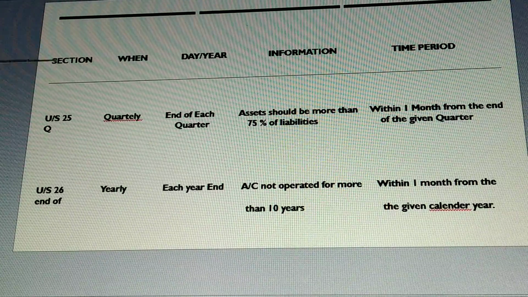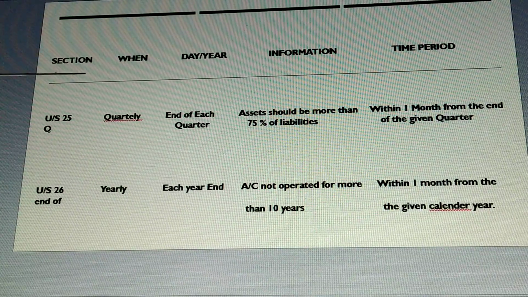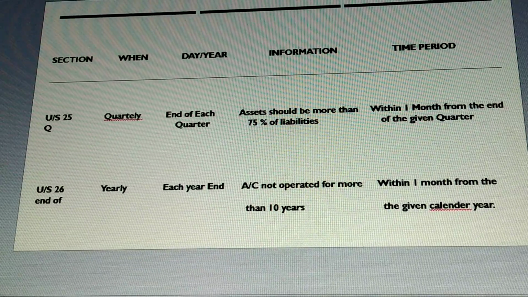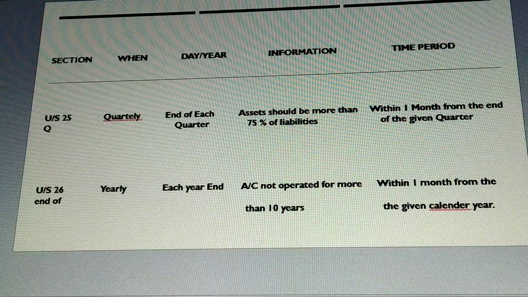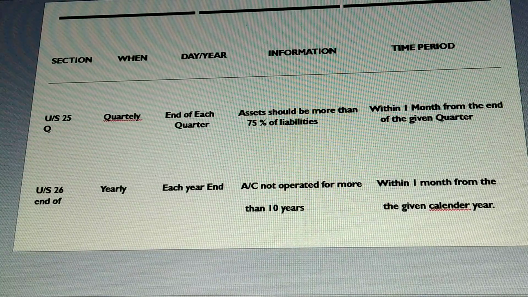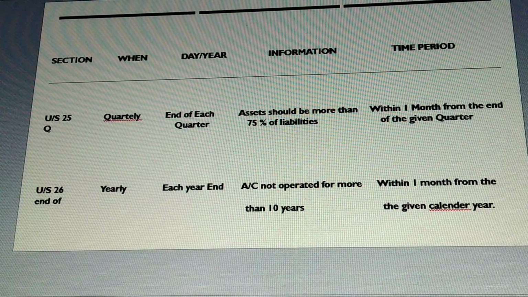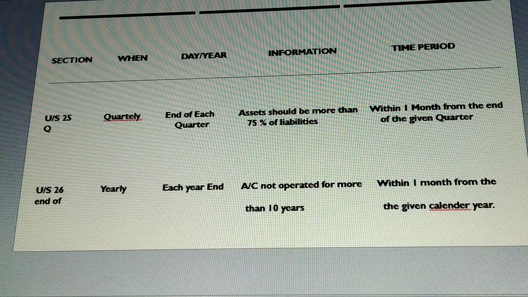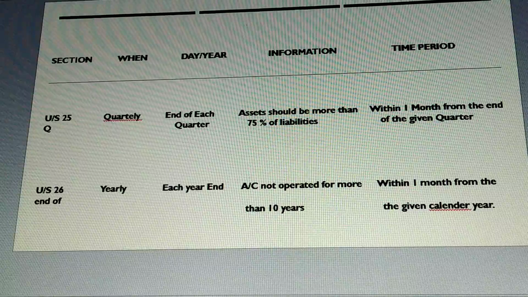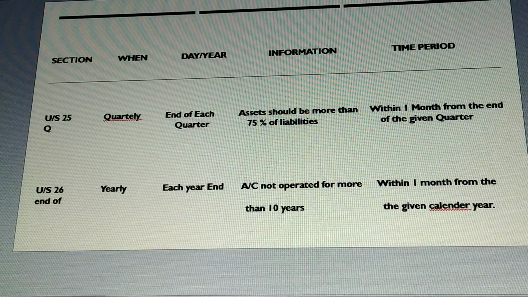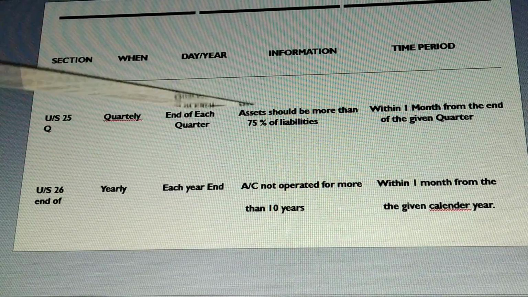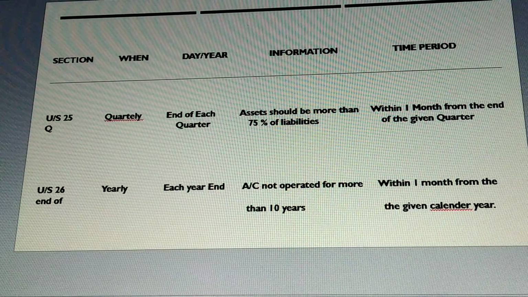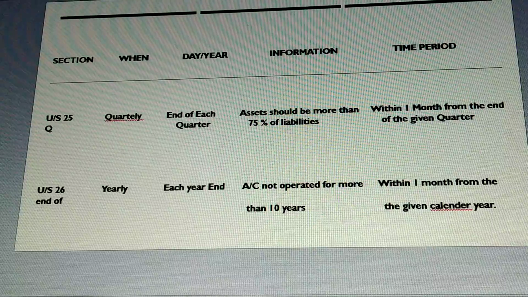It says every banking company has to submit its return quarterly, showing its assets in India at the end of each quarter, and it should not be less than 75% of its time and demand liability during that quarter, right?